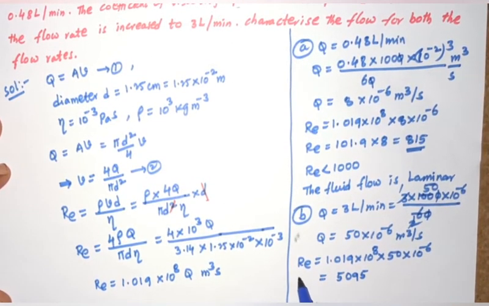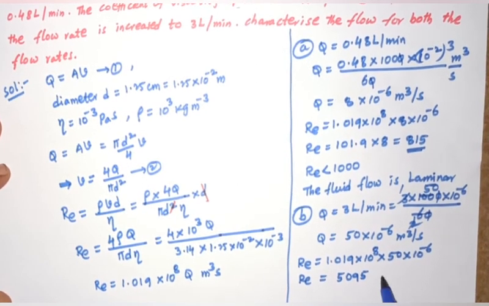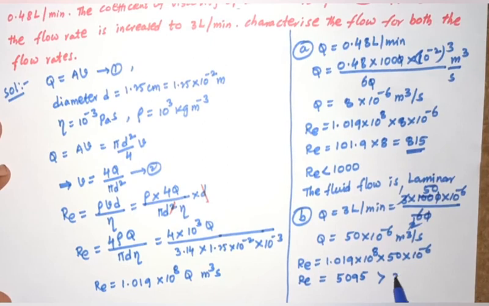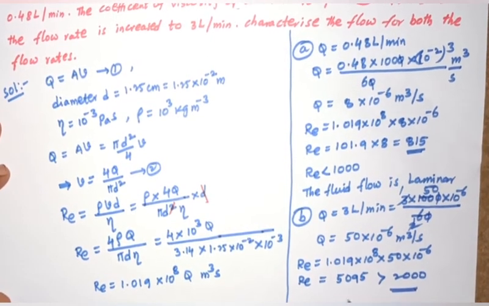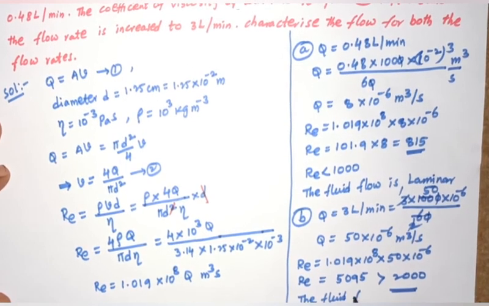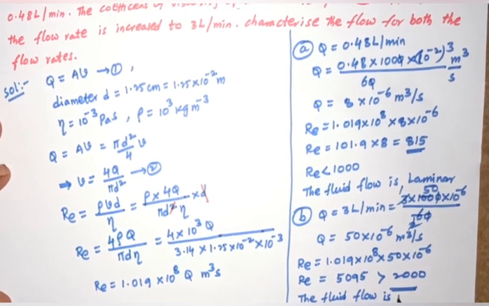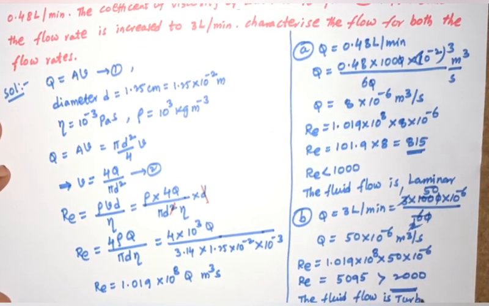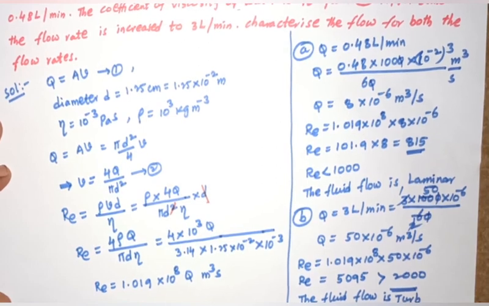So 5095 is above 2000. Since it is above 2000, the fluid flow is turbulent. It is turbulent flow.